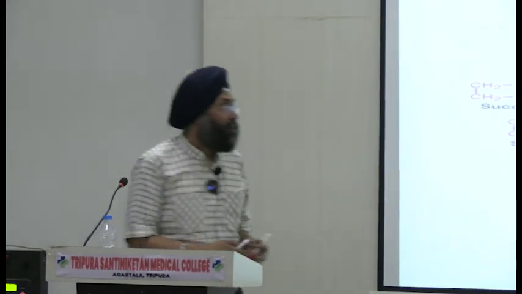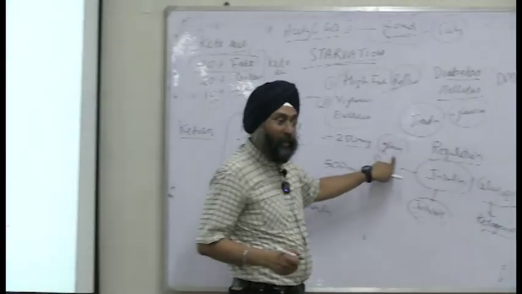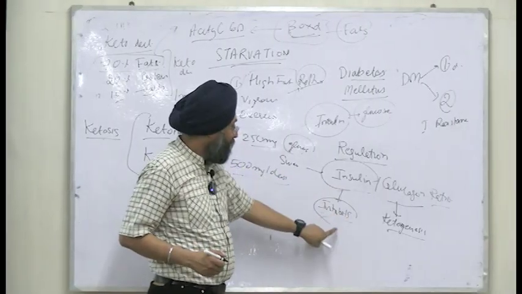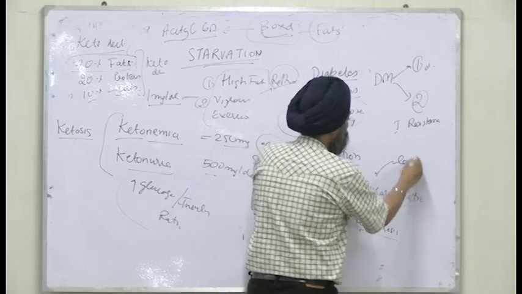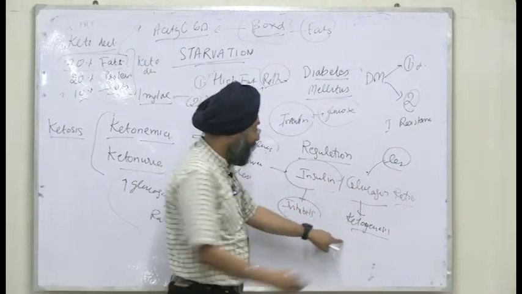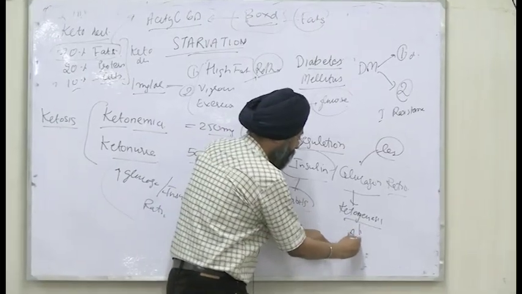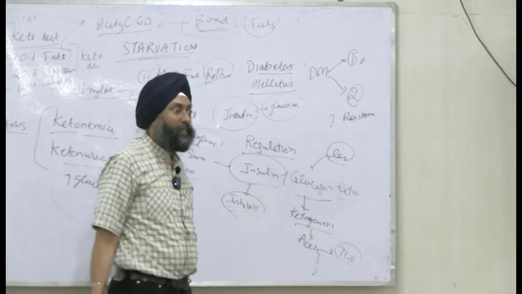So when it is increased during non-availability of carbohydrates, when carbohydrates are ample, what will happen? The glucose will increase, insulin will increase, it will inhibit. When carbohydrates are very less, what will happen? Glucagon will increase and it will stimulate ketogenesis, and ketogenesis will produce acetyl-CoA, and acetyl-CoA will provide energy via TCA cycle, right?